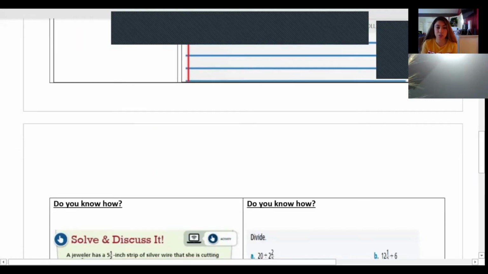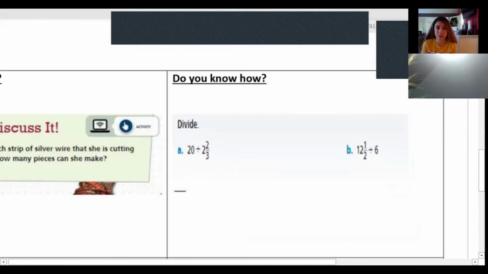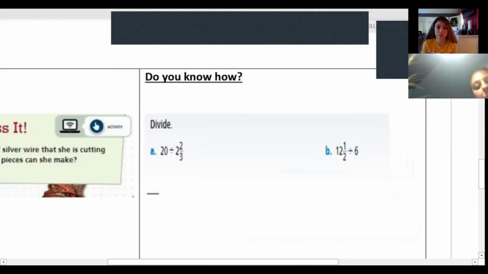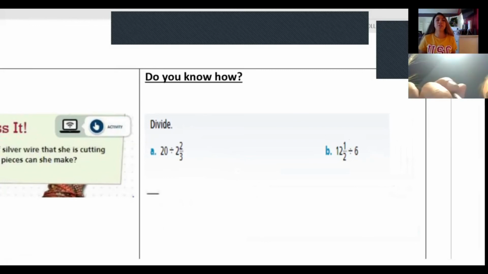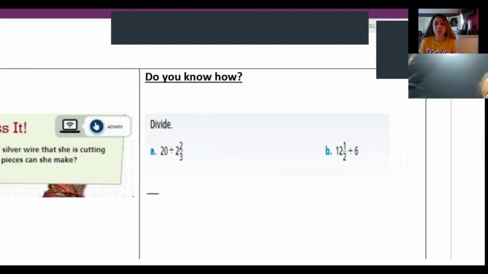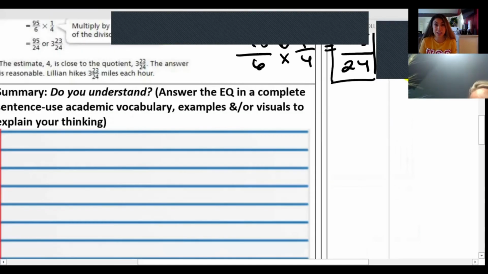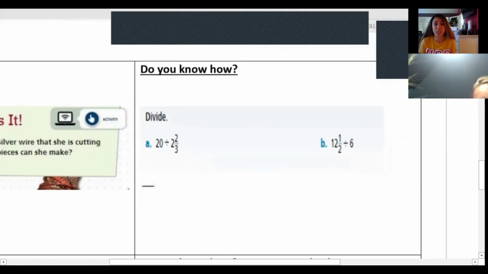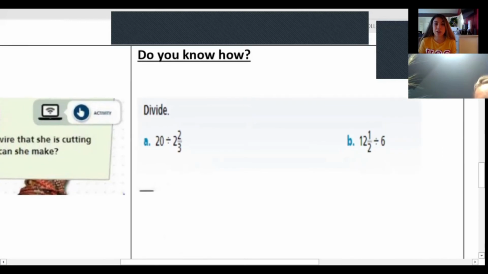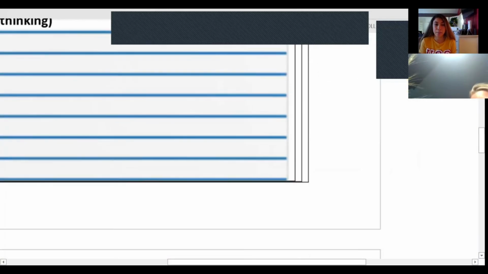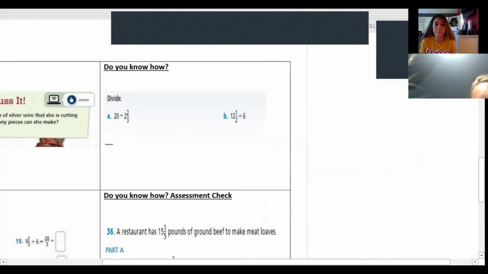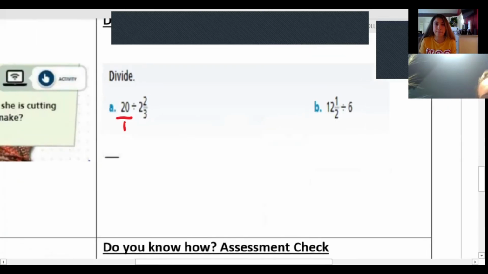Let's go into our try its. We're going to look at our first quadrant, and we'll look at letter A. 20 divided by 2 and 2/3. So here let's do our keep, change, flip. So let's put that whole number 20 over 1. It's not letting me. Okay.